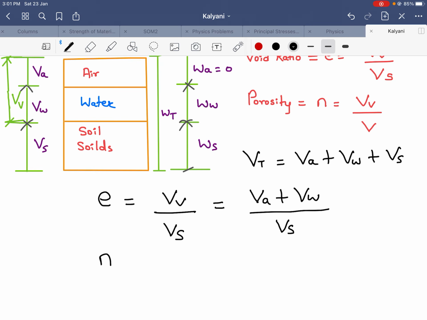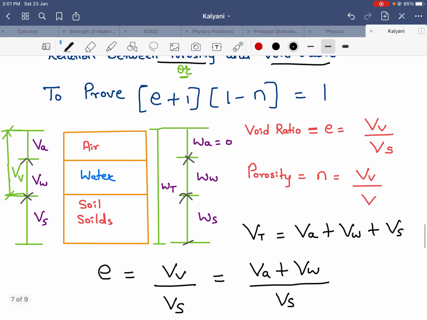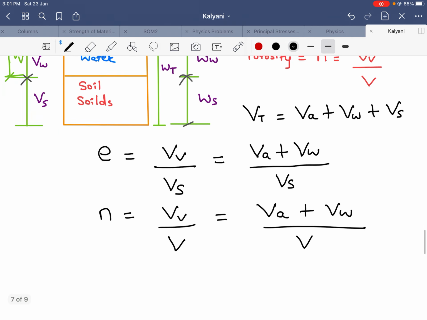The next, porosity n is equal to VV upon V. Here you can write the same, VA plus VW divided by the total volume, that is V. So we will keep V as it is. If we split it, V will be VA plus VW plus VS. So now look at these two definitions. We have to form the relation that e plus 1, 1 minus n is equal to 1.